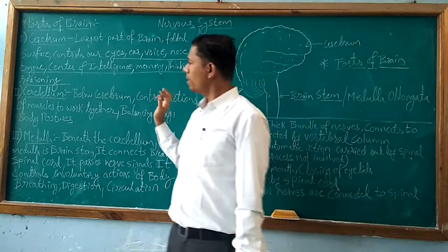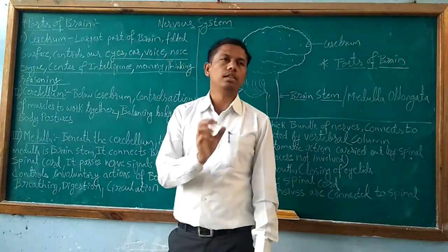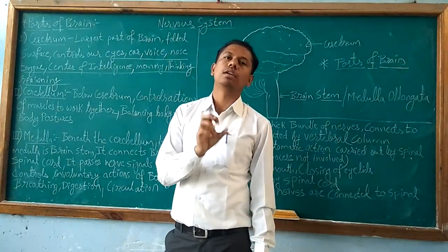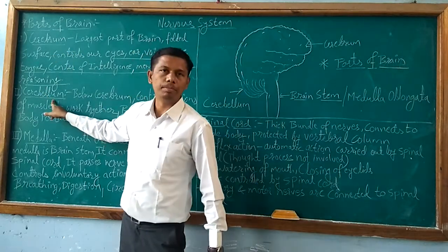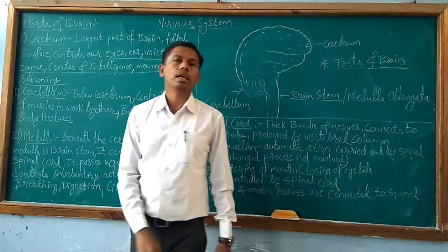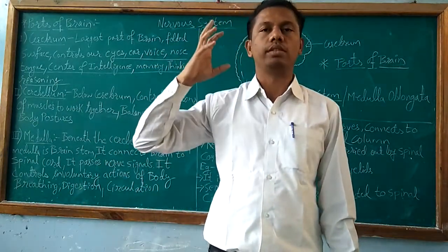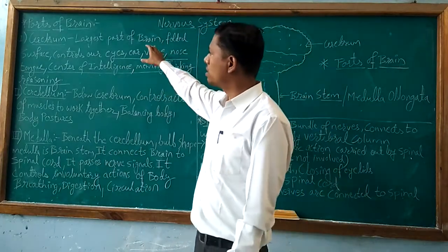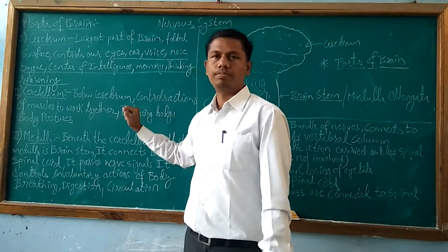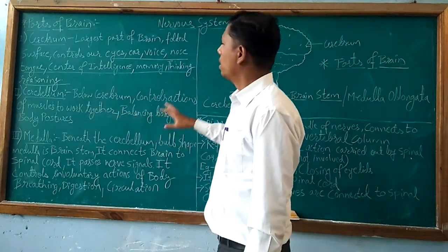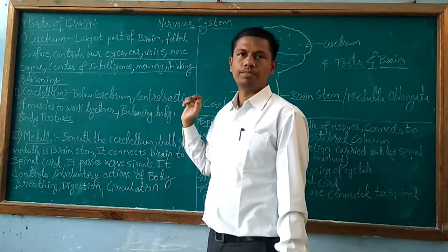And next part that we are going to study is cerebellum. So there is a little difference in the pronunciation of cerebrum and cerebellum. Cerebellum is the small brain of our nervous system. Nervous system large brain is cerebrum and small brain is cerebellum. And what is the function of cerebellum? What is the importance of cerebellum we study.